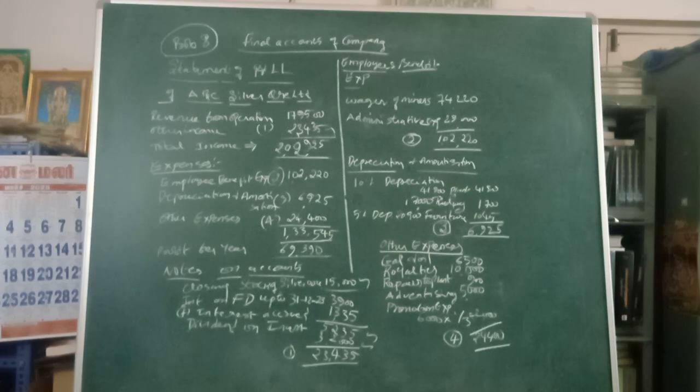Then another item is called other expenses. The information which is not grouped under employee or depreciation, on that we have to take other expenses. What are they? Coal, gas, oil, etc., then royalties, repair to plant. These are all the items we have to take here. Then advertisement charges, all promotional expenses.